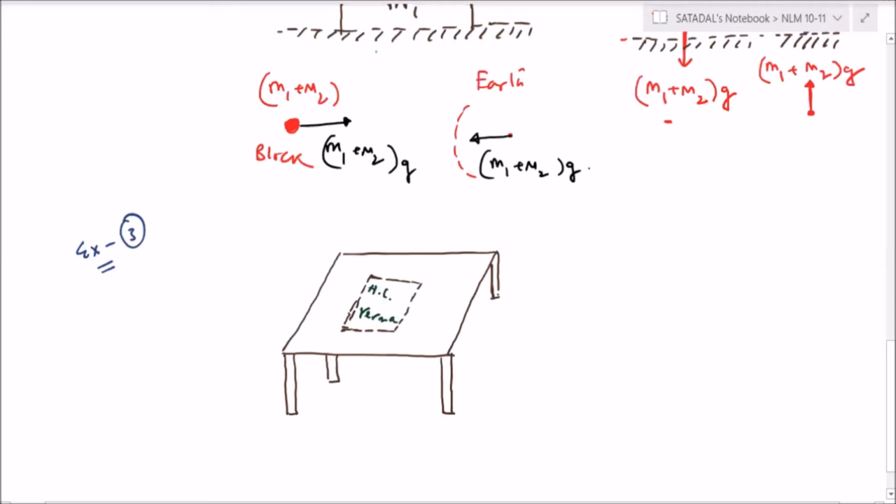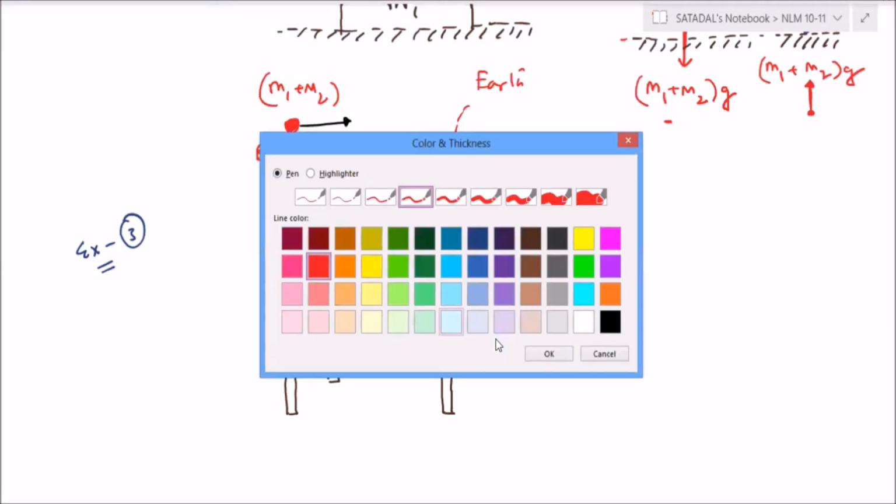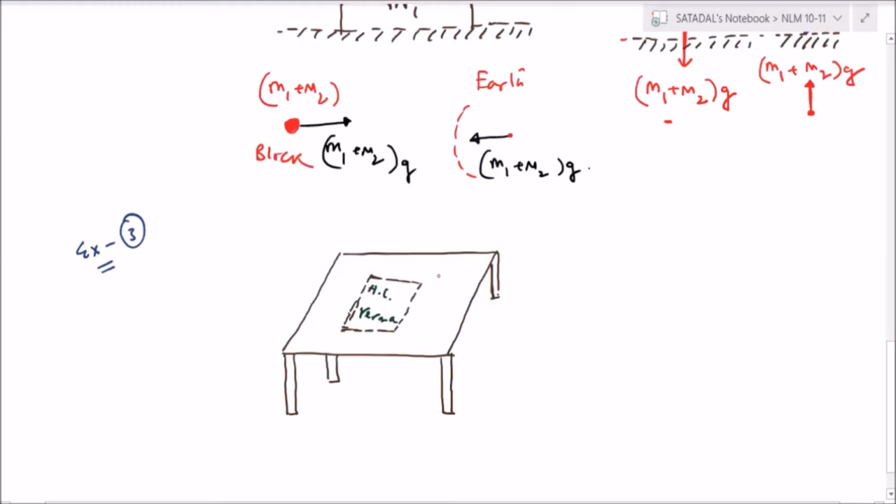We are imagining that the mass of this book is small m, and the mass of the table is capital M. It is kept on the ground. Chalo, draw it.